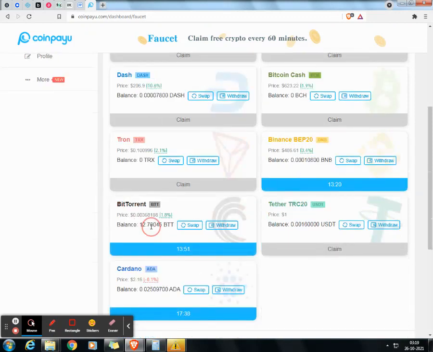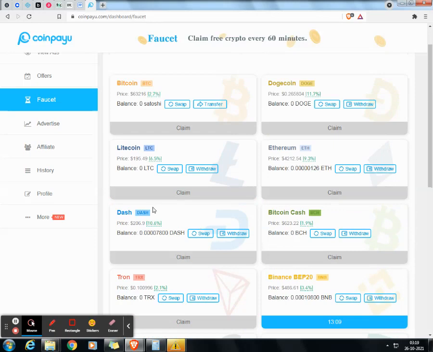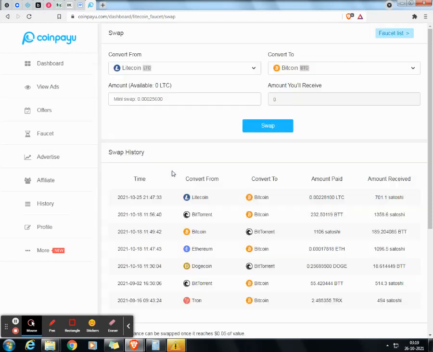Okay, currently in my BitTorrent account I have 12 BTT. So this is the only faucet account from which I can withdraw or swap those coins into other coins. I will be making that video later, but I can show you here. If I click here the swap, okay, so you can see here this is the minimum swap limit, 0.0025600 in LTC. So just a few seconds ago, this is the date, 25 October 2021, I swapped and converted LTC into Bitcoin.